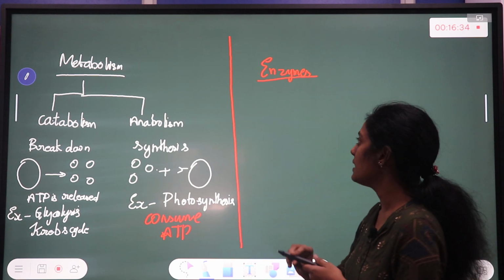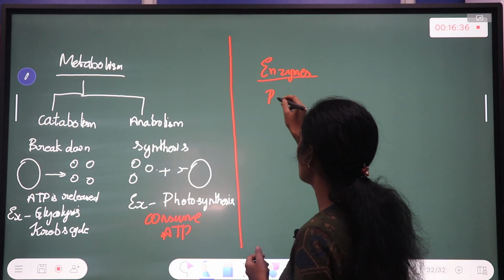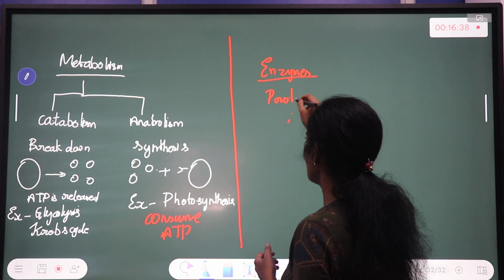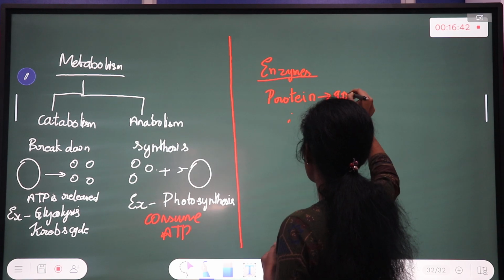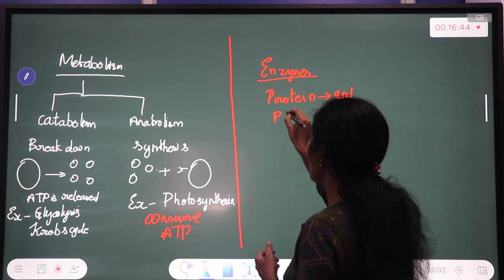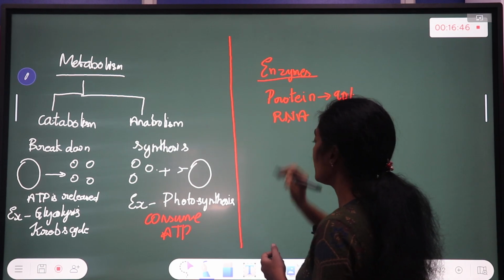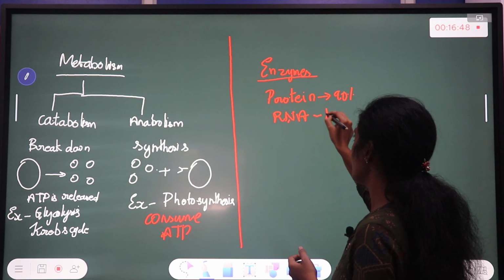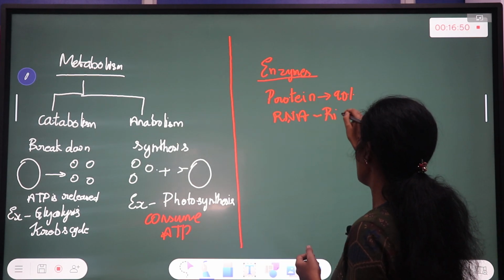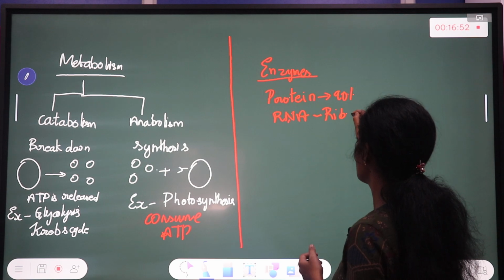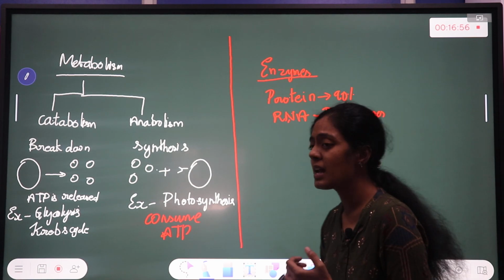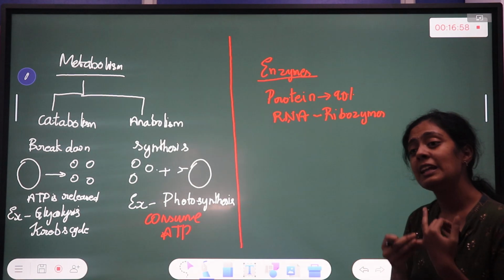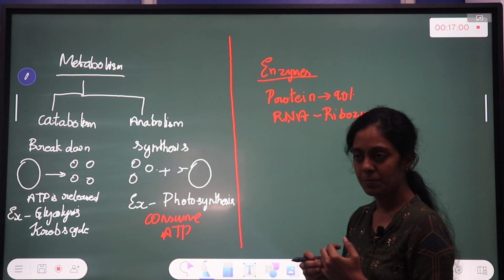It's called enzyme. So enzymes are basically proteins. More than 90% of enzymes are proteins. A few of them are RNAs, like ribozymes. They can ask you, this ribozyme is a very important question. What are ribozymes? Ribozymes are RNA based enzymes.